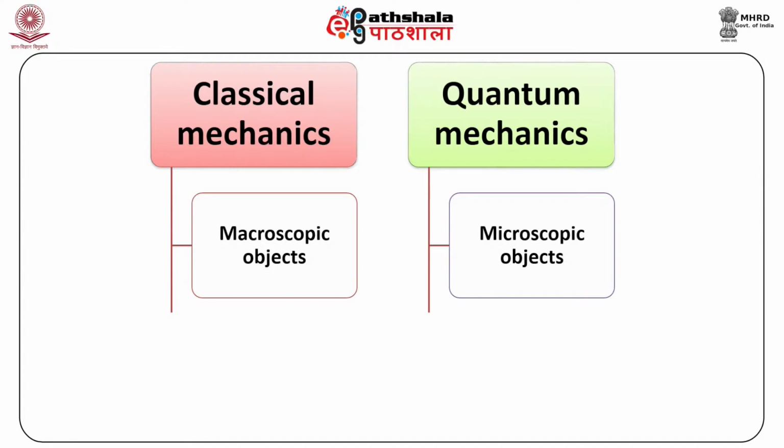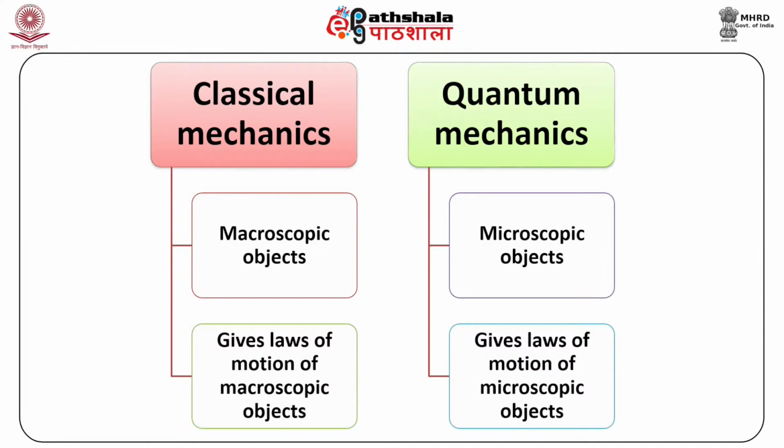Therefore, in very simple language, classical mechanics gives you the laws of motion of macroscopic objects, and quantum mechanics gives you the laws of motion of microscopic objects. The word mechanics is common in both of them, and mechanics means science of motion. So, both are dealing with the science of motion, one for macroscopic, the other for microscopic.